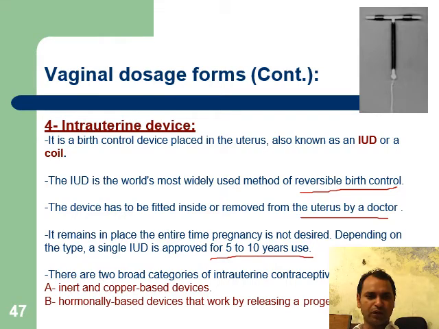There are two broad categories of IUD contraceptive devices. Number A, inert and copper-based devices. B, hormonal-based devices that work by releasing progesterone.